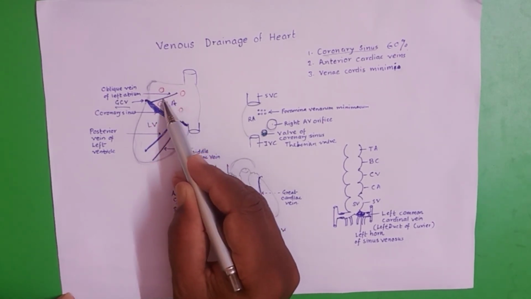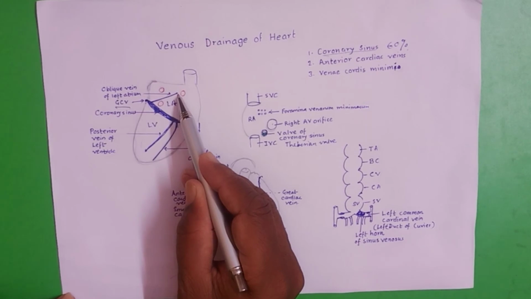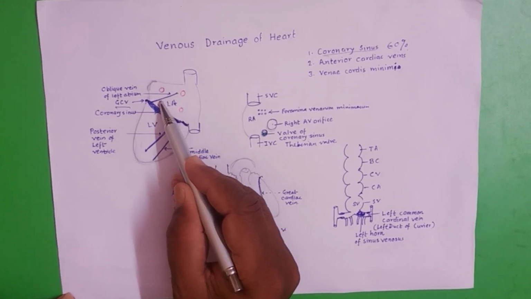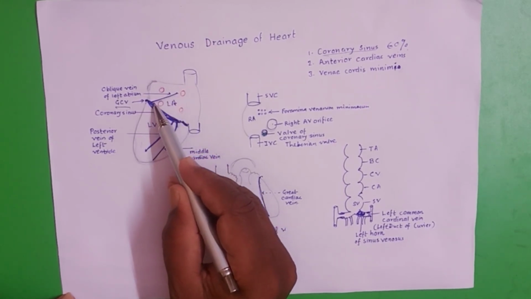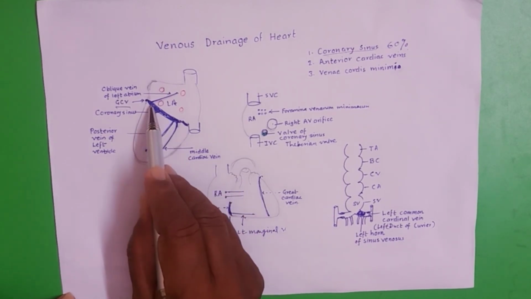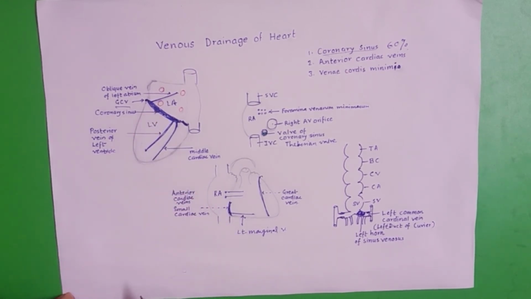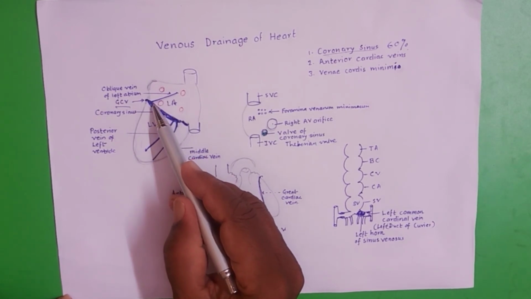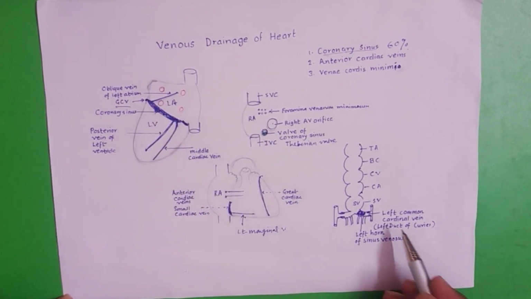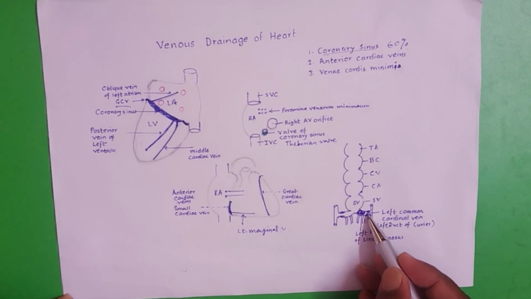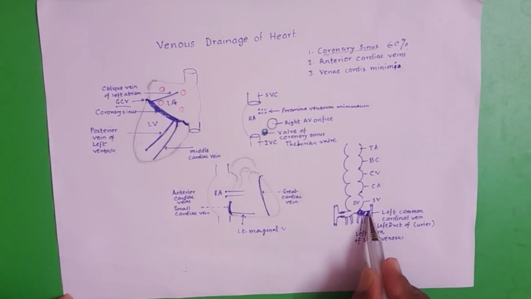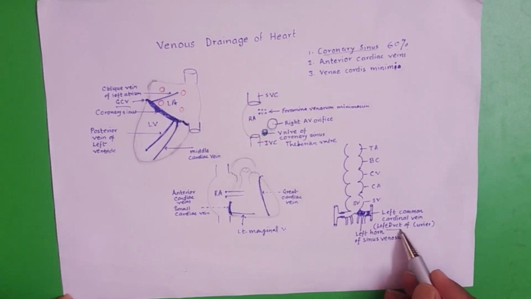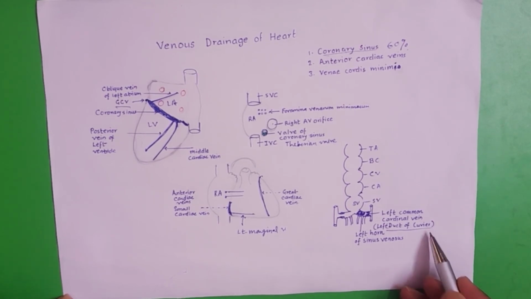There is one oblique vein of the left atrium. It is also called the vein of Marshall. It crosses the posterior surface of the left atrium obliquely and opens near the right end of the coronary sinus. So all these are tributaries of the coronary sinus. The oblique vein of the left atrium is derived from the left common cardinal vein, which is also called the left duct of Cuvier. Thank you.